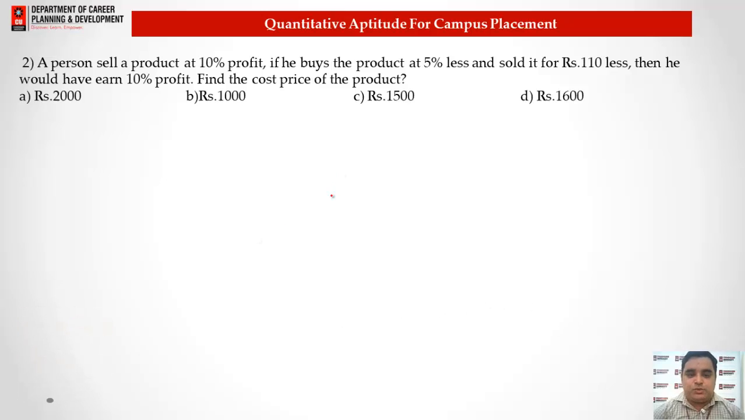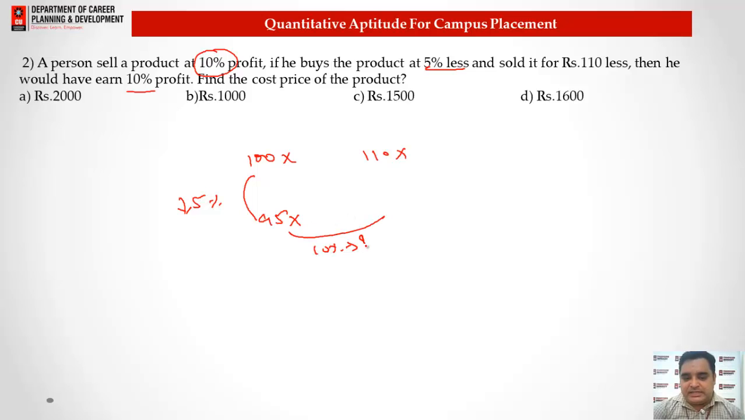For this question, what we need to understand is that 5% less still gives 10% profit. The original profit is 10%, that means 100x gives 110x. If he buys 5% less, that is 95x, there is still a profit of 10%, that is 9.5x. So the new selling price will be 104.5x. So we have the fall in the selling price in terms of x, that is 5.5x. On the other side, the fall in the selling price is rupees 110.